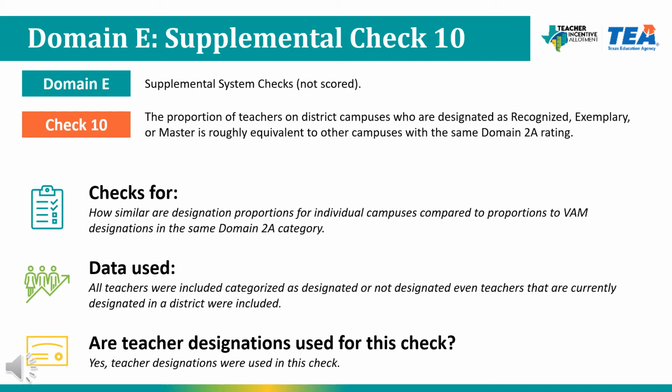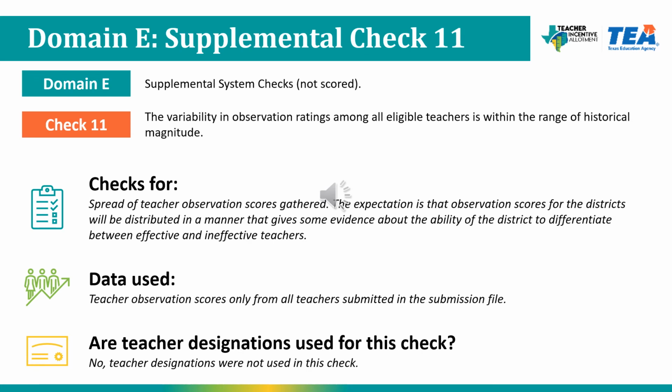Supplemental check number 10 looks at how similar designated teacher proportions are to comparable Domain 2A rated campuses. For example, the proportion of master teachers for a C-rated campus should be in similar proportions to that of other C-rated campuses across the state. All teachers were used in the check to determine the proportions, and teacher designations were used in order to calculate these values. Scores are based on how closely aligned district campus proportions are to the statewide campus proportions of like Domain 2A rated campuses.